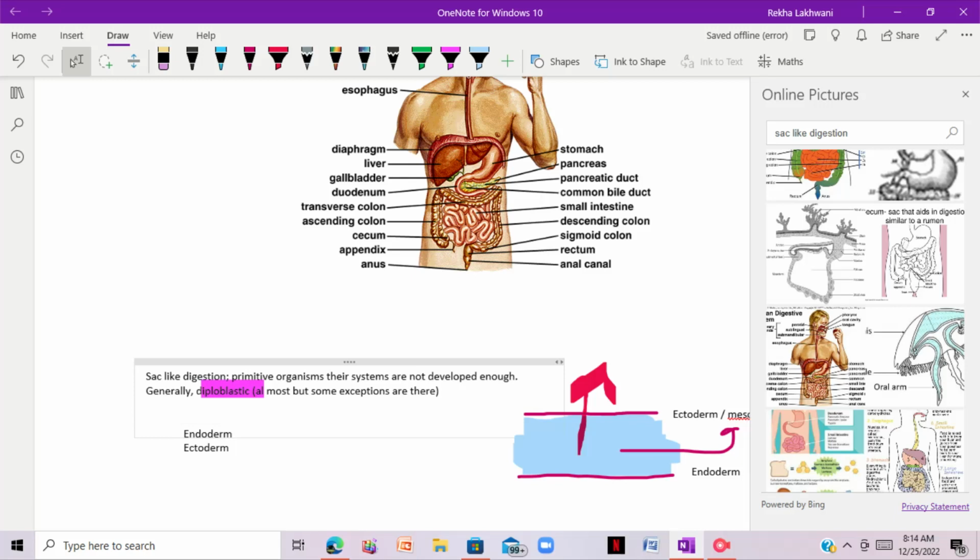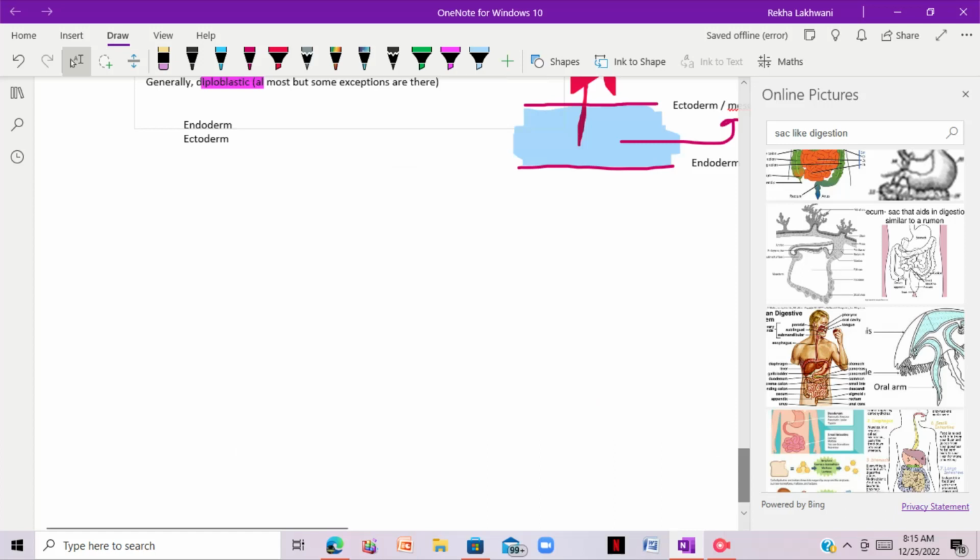Basically, first is the ectoderm. Then they have another layer known as mesoderm. Then they have the endoderm. Right? I think I have to write this. I'm unable to write. Okay, this is ectoderm. This is mesoderm.